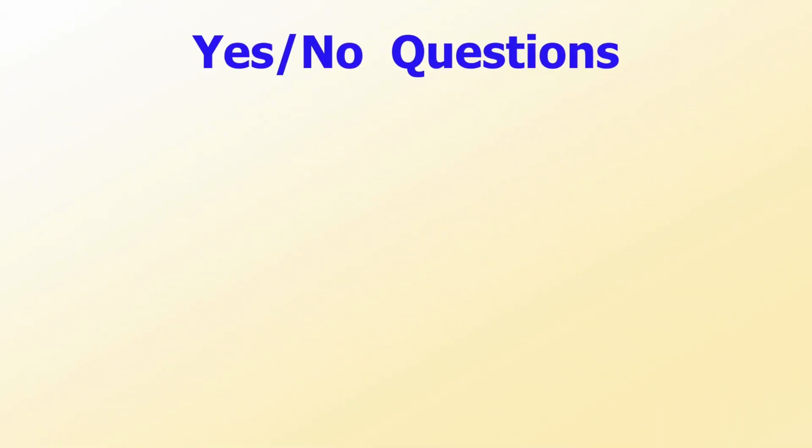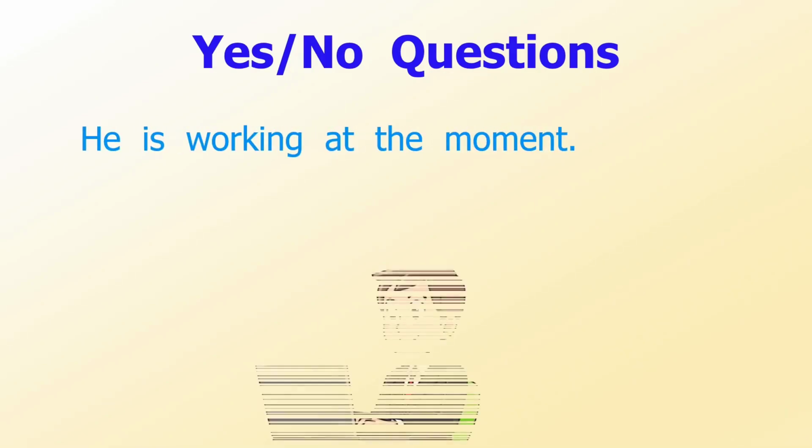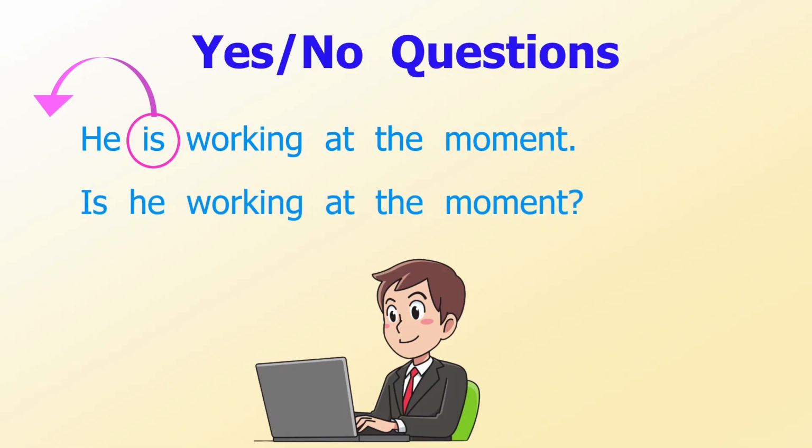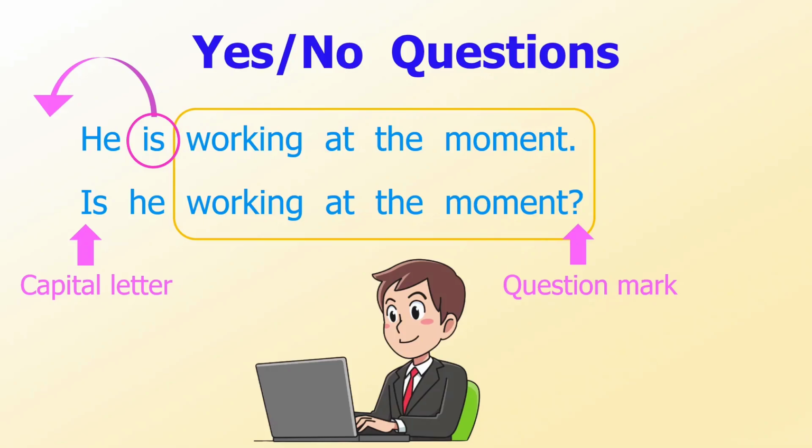Now, let's see how to form a yes or no question. For example, from the affirmative sentence, he is working at the moment, you can form a yes or no question simply by moving the verb to be, is, before the subject, he, and you will have, is he working at the moment? Please notice that the rest of the sentence remains in the same positions. In written English, don't forget about the capital letter and the question mark.